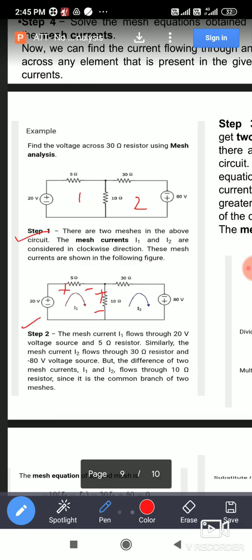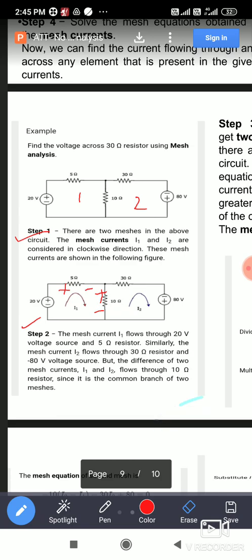But what will be the current flowing through this? You have to compare I1 and I2. Assuming I1 is greater than I2, the current flowing through the 10 ohm you can consider as I1 minus I2.